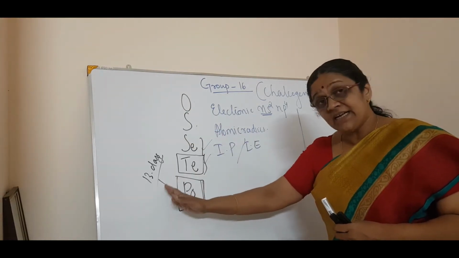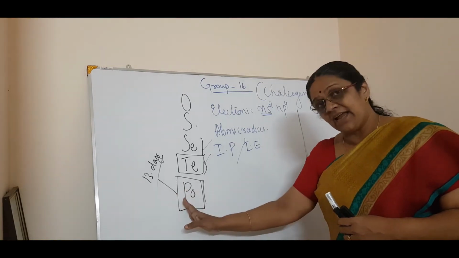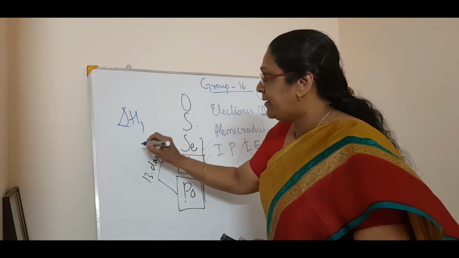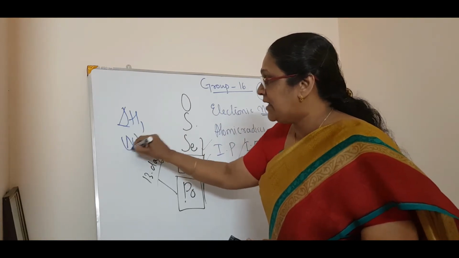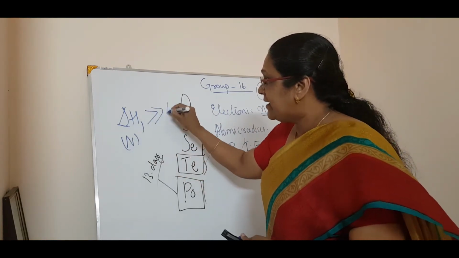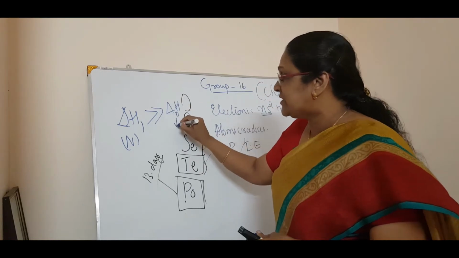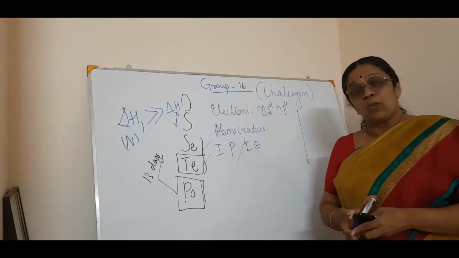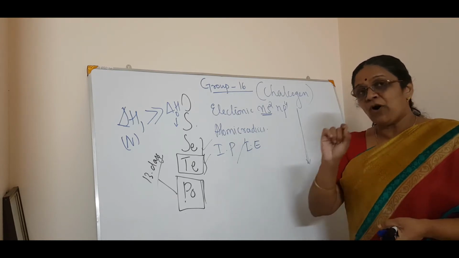But that decrease is greater, in simple words, the delta H1 of the nitrogen family will be greater than the delta H1 of the oxygen family. Why? What is the point?